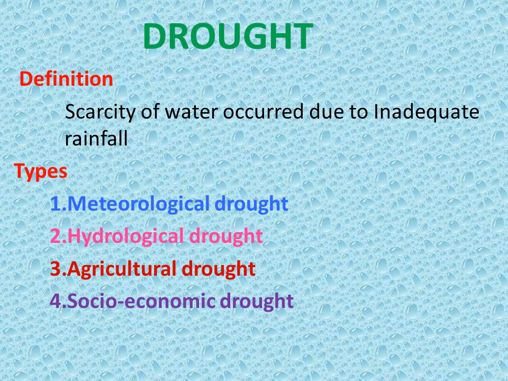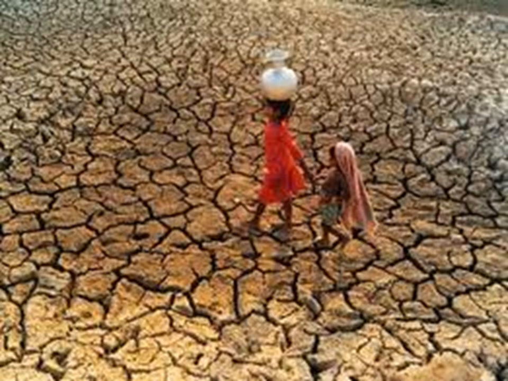Then drought. Drought is nothing but the scarcity of water occurring due to inadequate rainfall. There are four different types of droughts. One is meteorological drought, hydrological drought, agricultural drought, and socio-economic drought. The pictorial representation of drought.